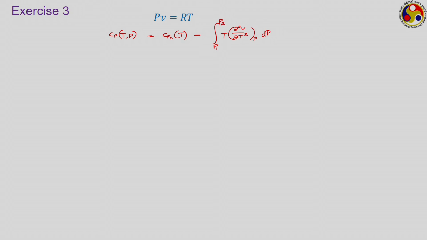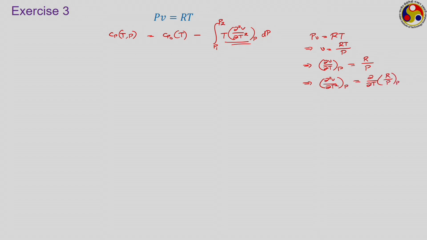Now, let us try to apply this for an ideal gas situation. For ideal gas, PV equals RT, or V is equal to RT upon P. If we differentiate the specific volume with respect to temperature maintaining pressure constant, then it will be equal to R upon P. If we differentiate it once more to get this particular differential, dou 2V by dou T2 at P, we are basically trying to evaluate dou by dou T of this quantity R by P maintaining pressure constant. R itself is always a constant, therefore this is equal to 0.